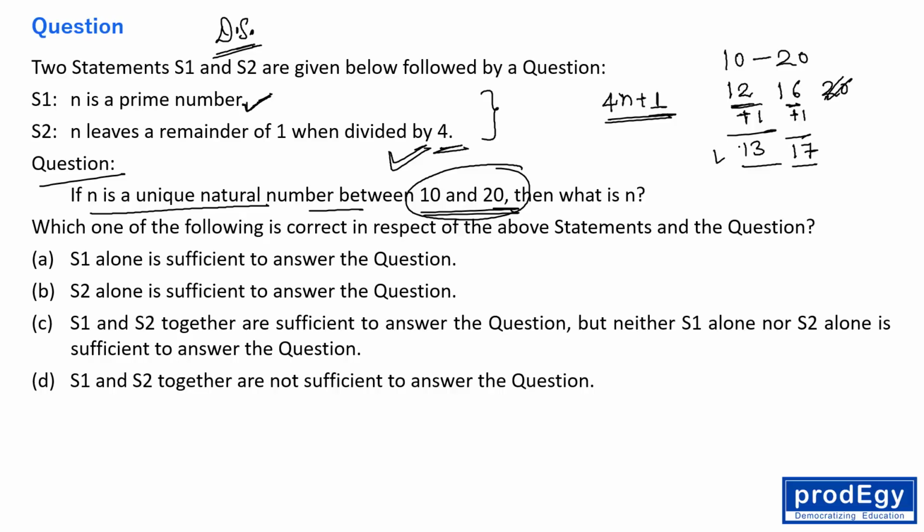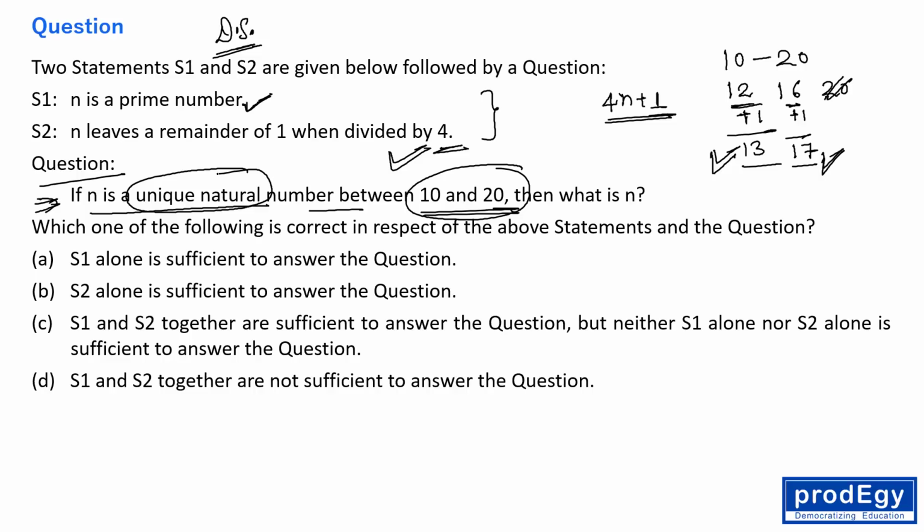And unfortunately both are prime, right everyone? So if N is lying between 10 and 20 and N gives 1 as remainder when divided by 4, then N can be 13 or 17. But the question is saying N is a unique natural number. But here you are not getting N as unique. Here you are getting two natural numbers which satisfy the given condition.